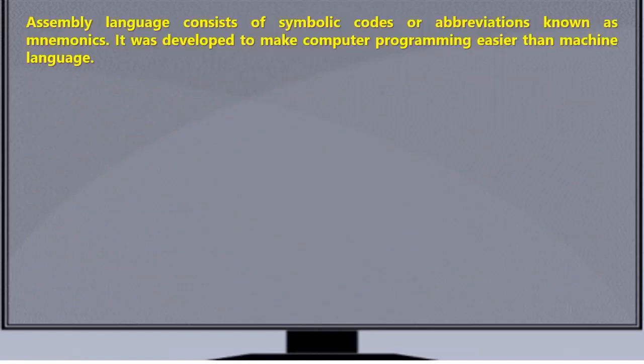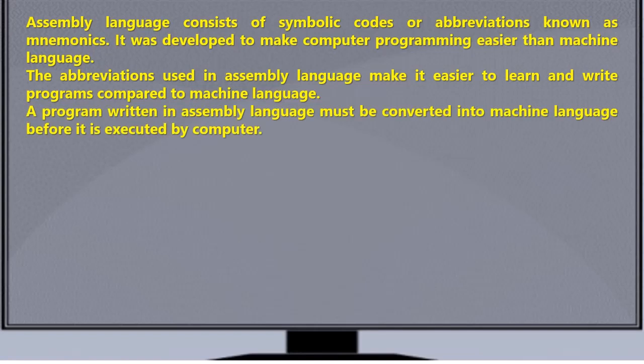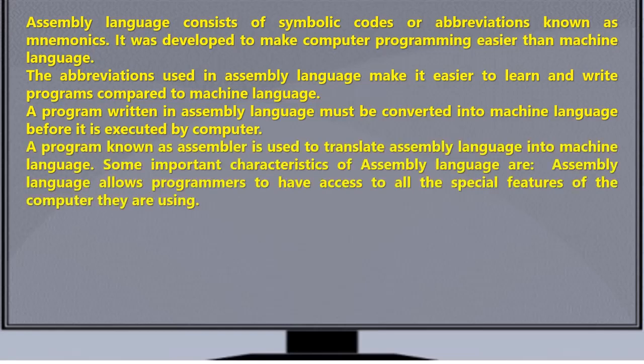Now discuss assembly language. Assembly language consists of symbolic code or abbreviation known as mnemonics. It was developed to make computer programs easier than machine language. The abbreviations used in assembly language make it easier to learn and write programs compared to machine language. A program written in assembly language must be converted into machine language before it is executed by computer. A program known as assembler is used to translate assembly language into machine language.